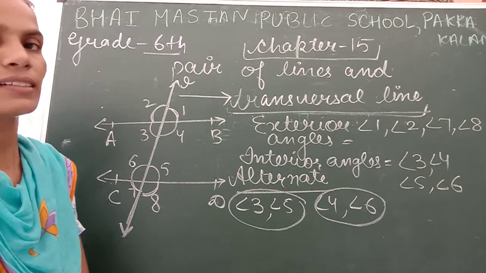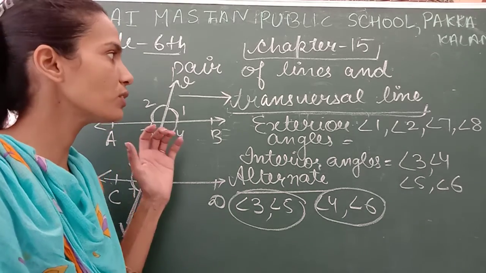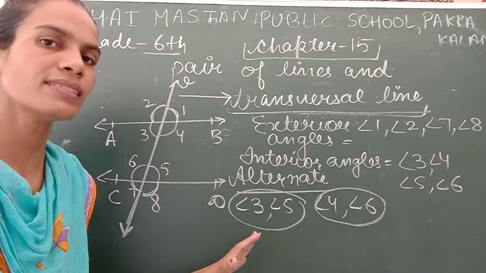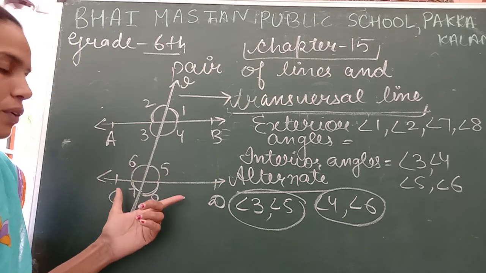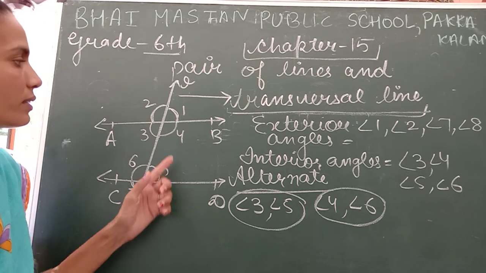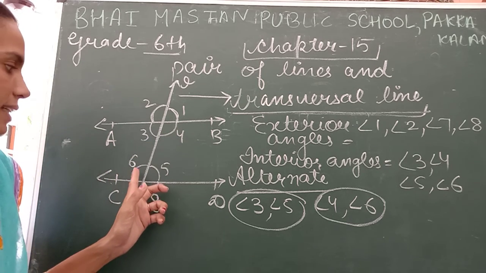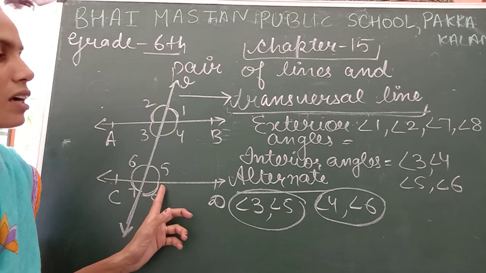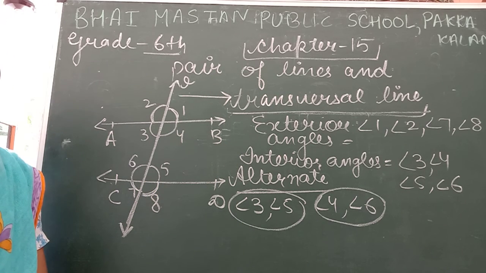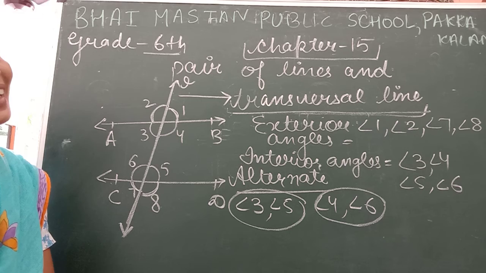So revise these angles very carefully. And today's homework is this: you have to revise all these angles. Firstly, draw the diagram in your notebook. Draw these angles, indicate them, and write down all types of angles. Is it okay? Thank you.